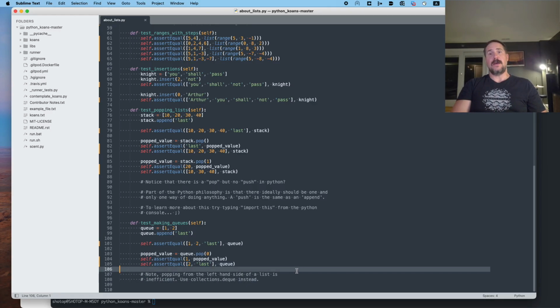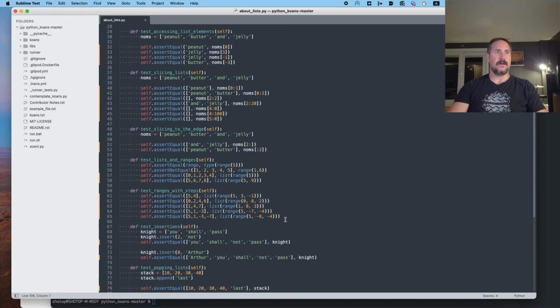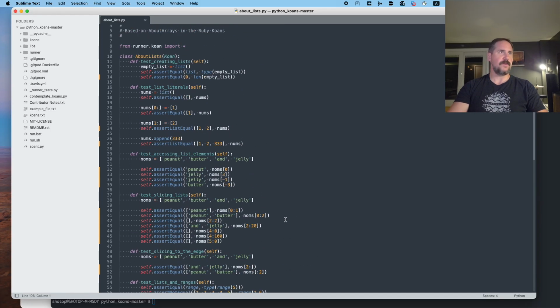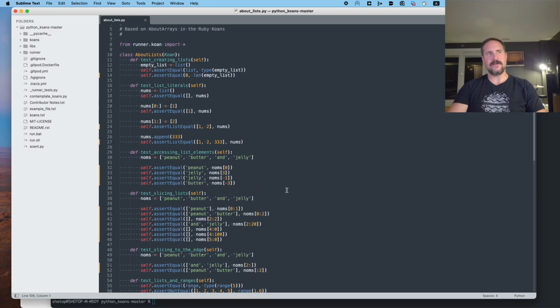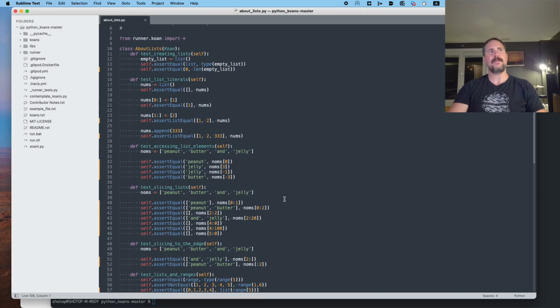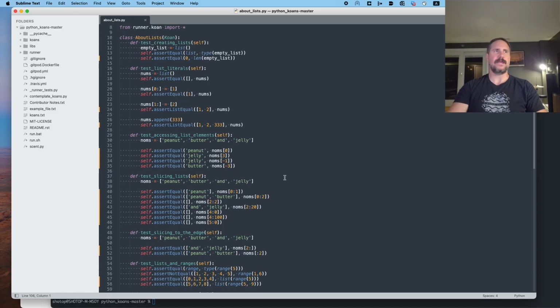Okay, that was a fun little exploration into some very important data structures in Python. So we made it through thinking about lists and thinking about none, and learned about how to slice, how to insert different things, append and pop different things, so manipulate lists in different ways.